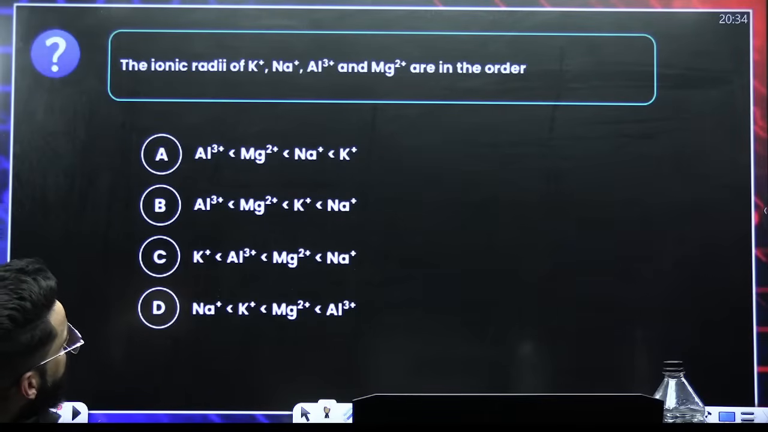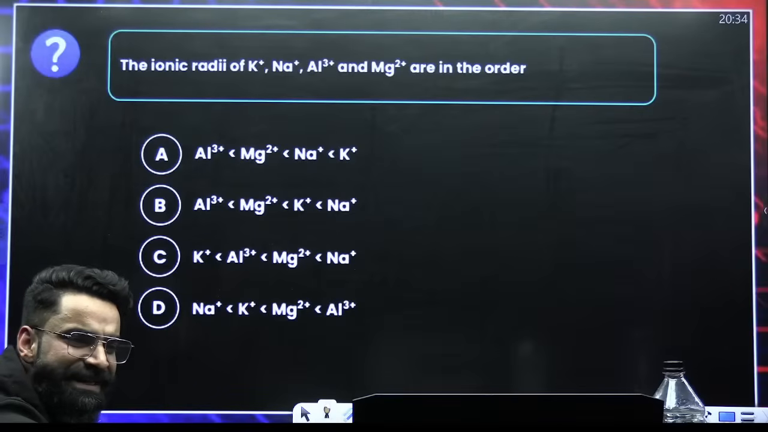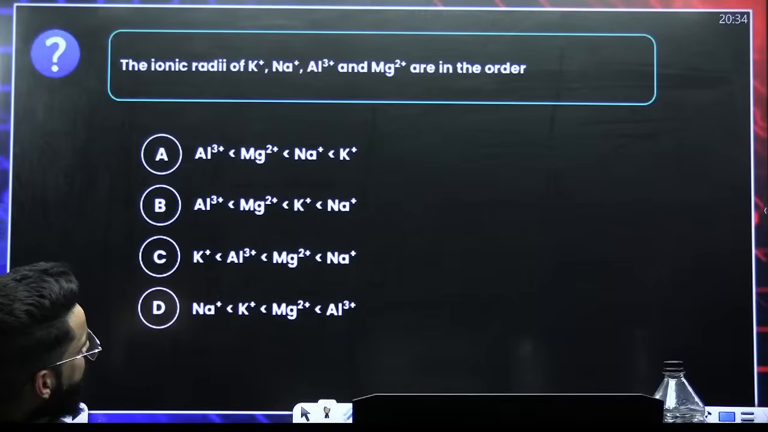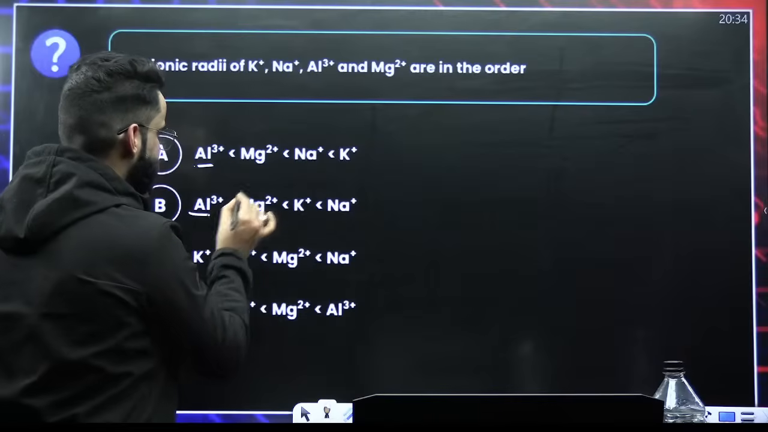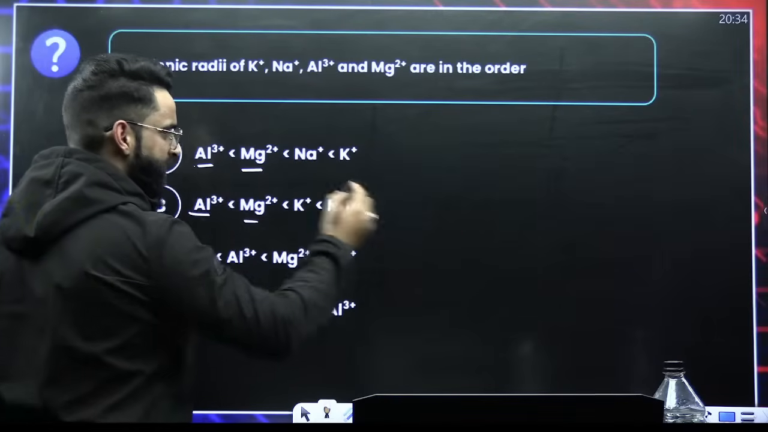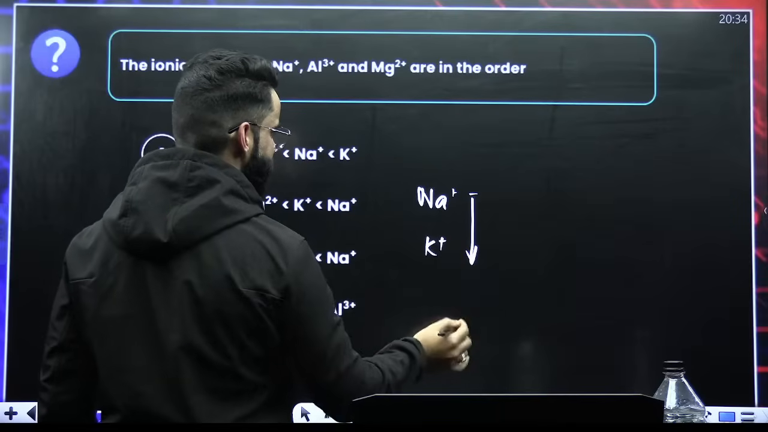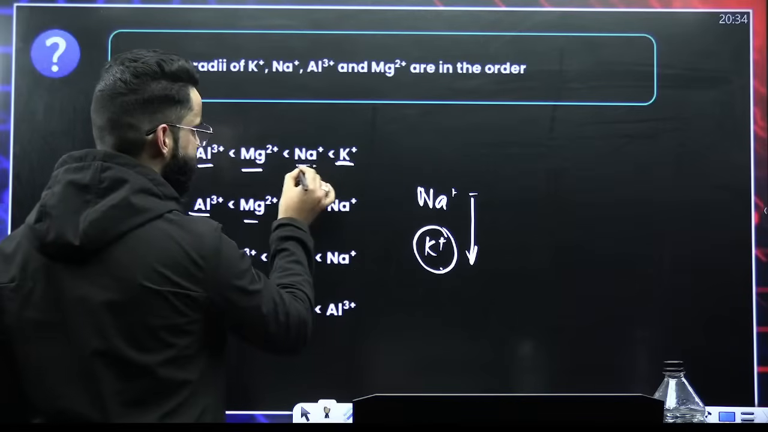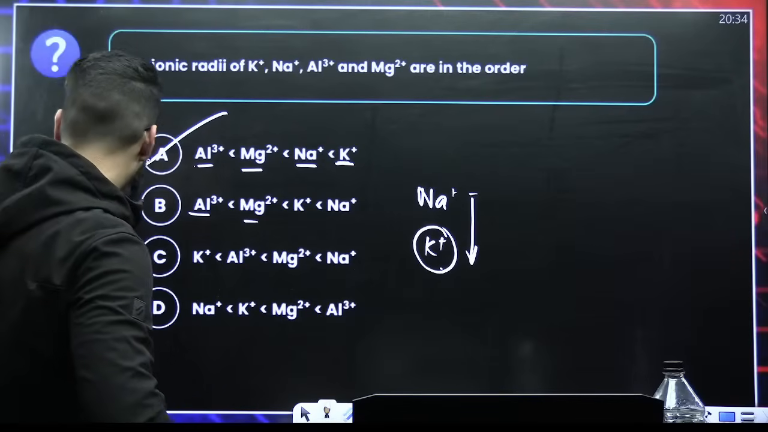Ionic radii of K positive, Na positive, Al tri positive, Mg di positive. So tell me, Al tri positive will have least size. More the positive charge, lesser the size, right? Perfect. So Al tri positive will have least size. Then comes Mg di positive. Now among K positive and Na positive, they are in the same group. Down the group size increases. So K positive will have more size than that of Na positive. So it's option A. That's going to be the correct one.